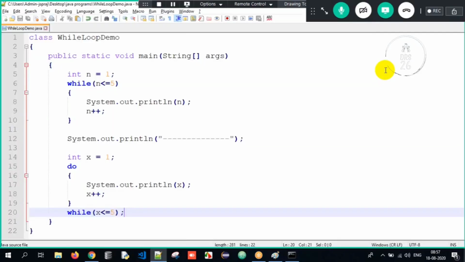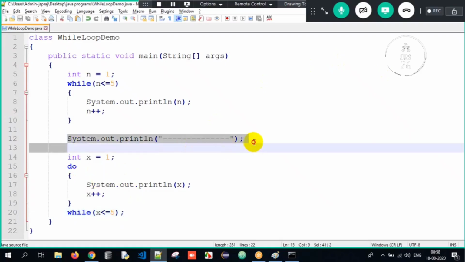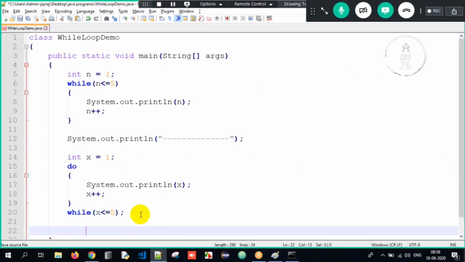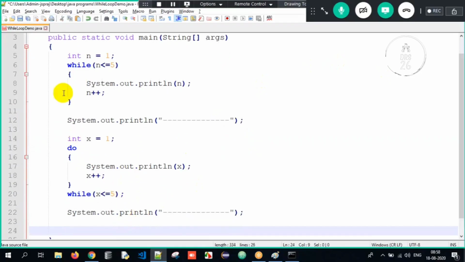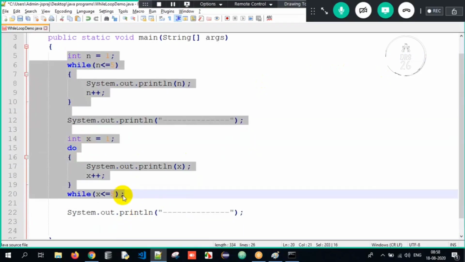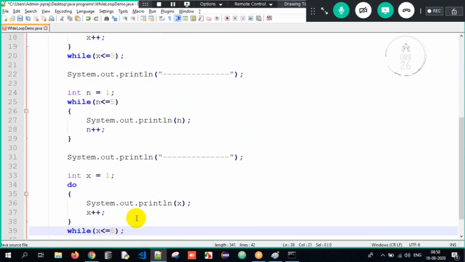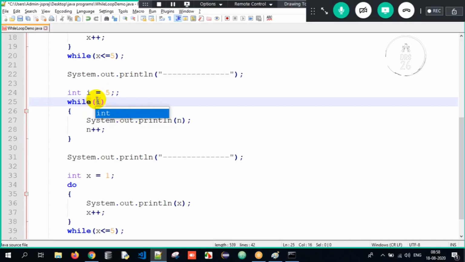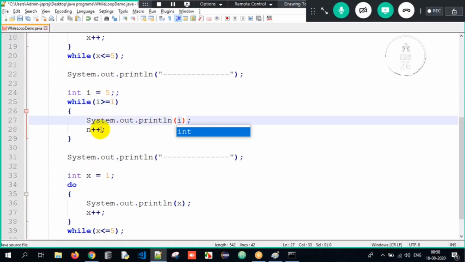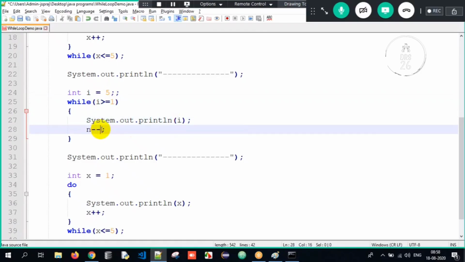Clear? So now if you want me to develop it, you can do it over here. It's a very, very simple program. So what will you do over here? You just copy paste this entirely. I'm just copy pasting it guys because I'm very lazy. You'll take a different variable, i equals 5. Until i is greater than or equal to 1, you keep on printing the i value, and it has to keep on decrementing it. Why? Because we are going in the reverse order, decrementing way. This is for the while loop.